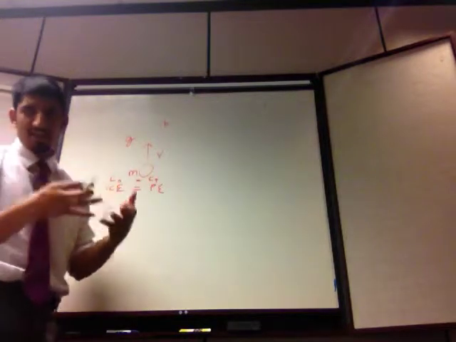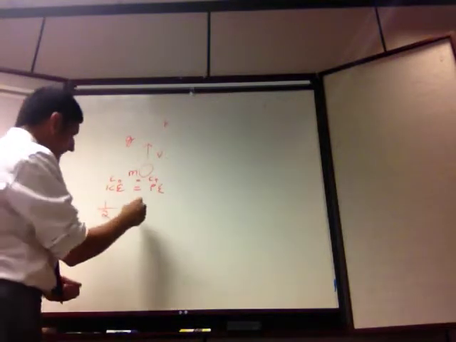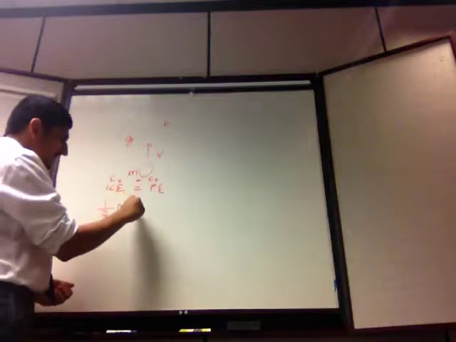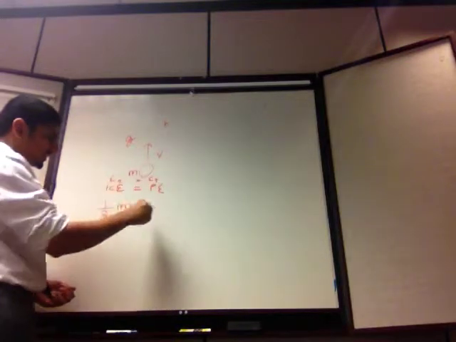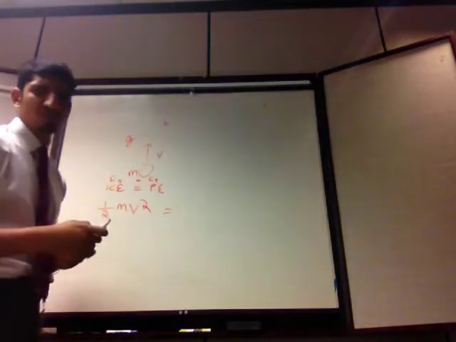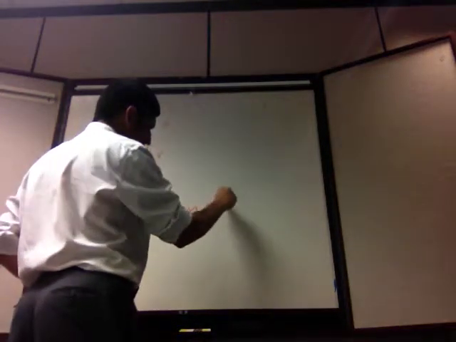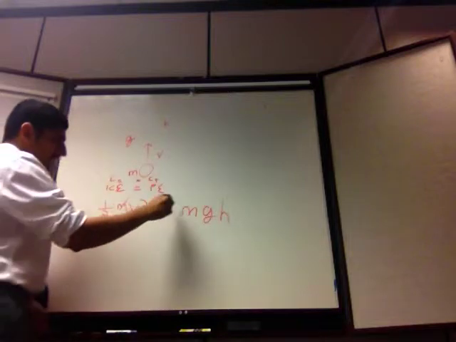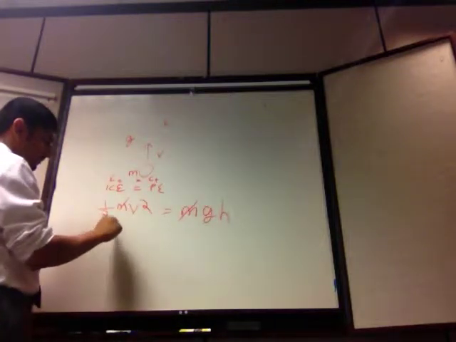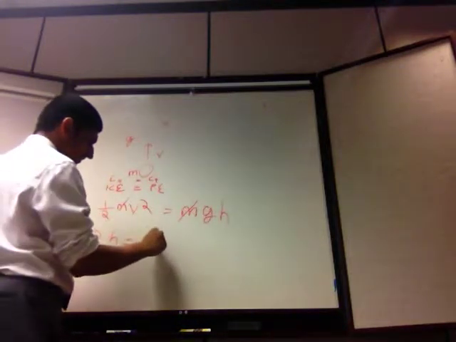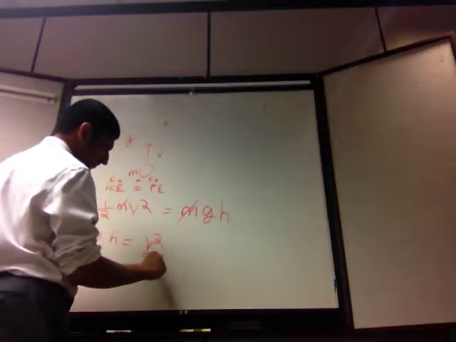Energy equals kinetic energy plus potential energy. Kinetic energy at the bottom is half m v squared, mass times velocity squared. And potential energy at the top, we know the formula, m g h: mass times acceleration due to gravity times h. So cancelling out, we get h is equal to v squared by 2g.